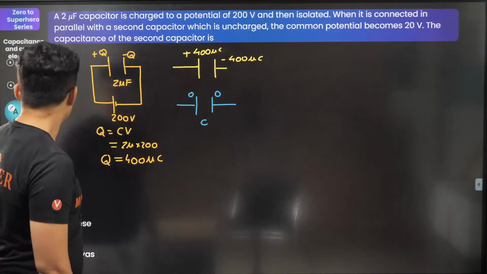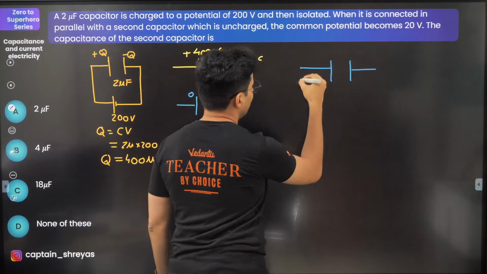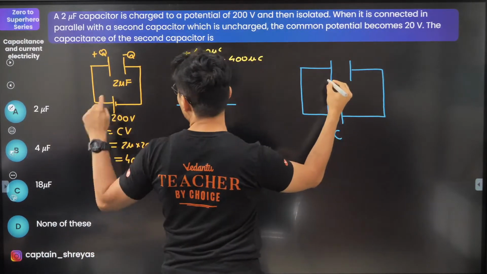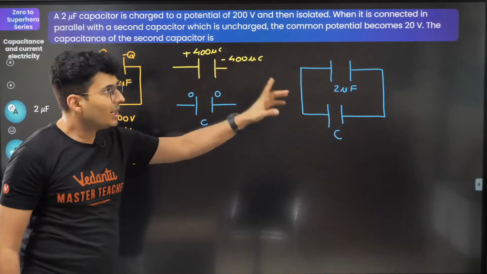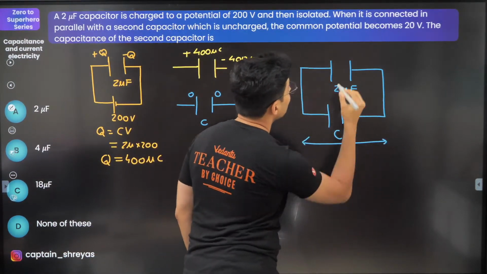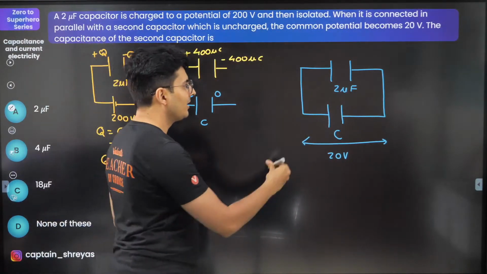So let's see what happens when you connect. This one is C, and this one is 2 microfarad. Now it is given that the common potential becomes 20 volts.